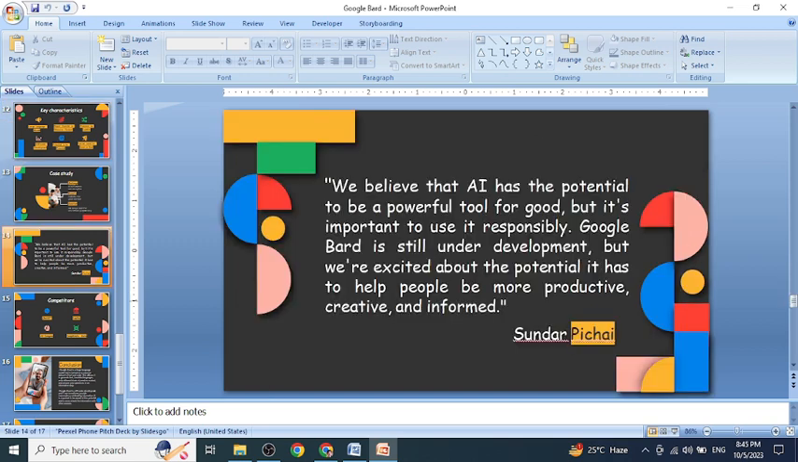Now I would like to mention a famous quote on Google Bard by Sundar Pichai, CEO of Google. He said that we believe that AI has the potential to be a powerful tool for good, but it's important to use it responsibly. Google Bard is still under development, but we are excited about the potential it has to help people be more productive, creative, and informed. He further said that artificial intelligence is a much needed technology for future development.